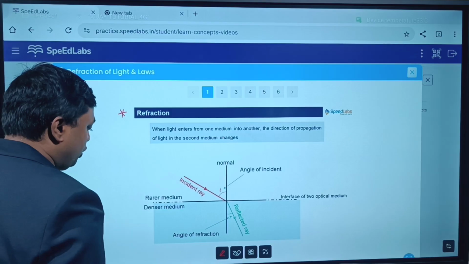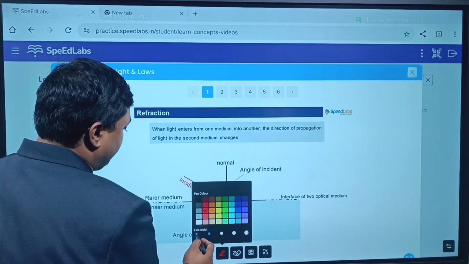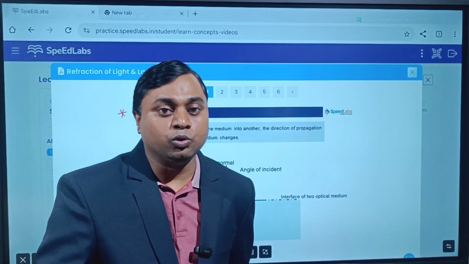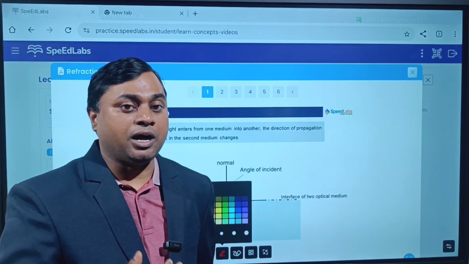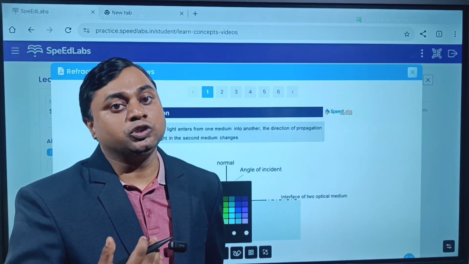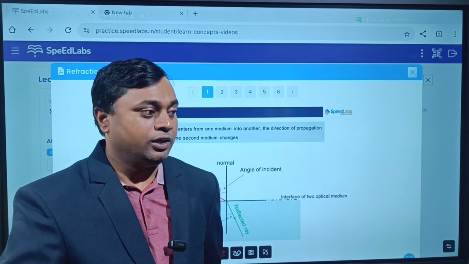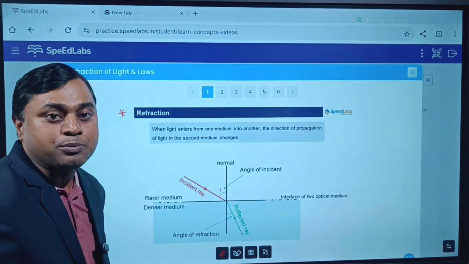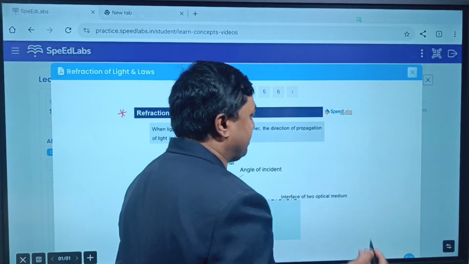What do you mean by refraction of light? When we talk about refraction of light, the phenomenon or process of bending of a light ray when it passes from one medium to another medium is called refraction of light. Before understanding refraction of light, we should understand that there are two types of transparent medium.